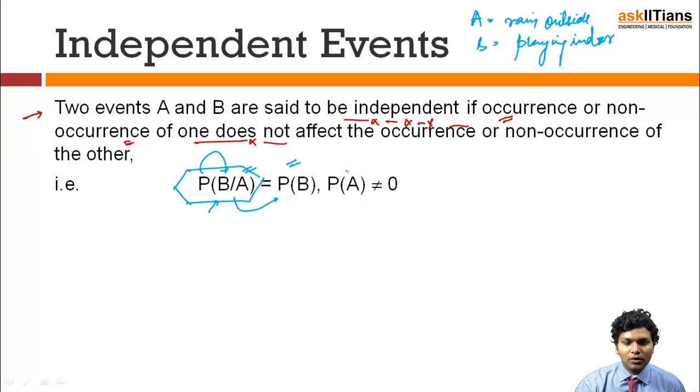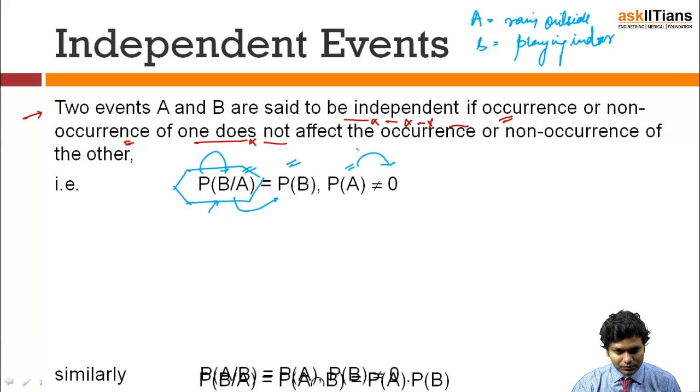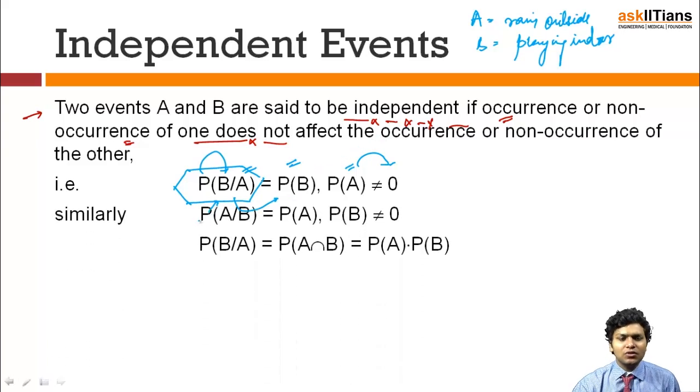Given that this is not equal to 0, because if this equals 0, this probability will be undefined, because that will not be an event. And the definition of event was that we know the set of outcomes which are going to come, and out of those set of outcomes, one will be the final outcome. Next case, similarly on the same pattern, I can say that probability of A given that B has happened is nothing but probability of A, because A and B are independent events.